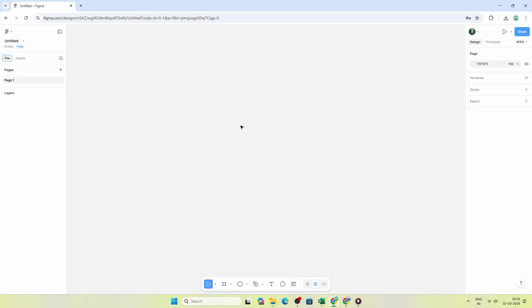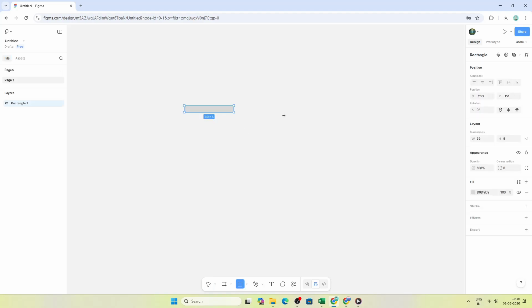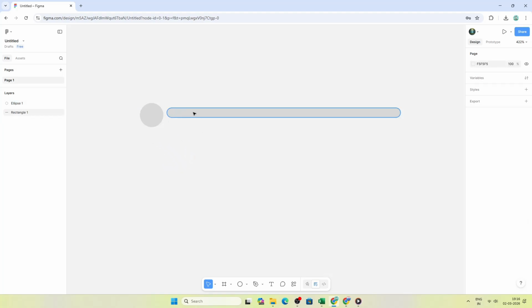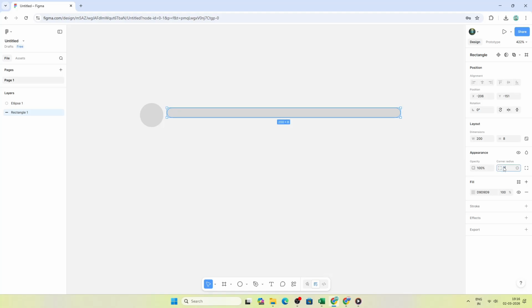First, draw the track. Create a rectangle that's 200 by 8 pixels. This will be the background of the slider. Next, draw the handle as a perfect circle, 20 by 20 pixels. Place it near the track for now. A tip here, keep your sizing consistent, so the animation feels smooth later.